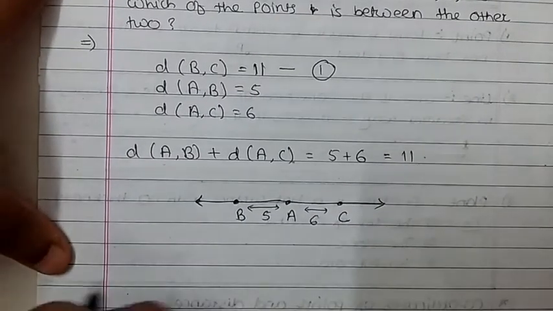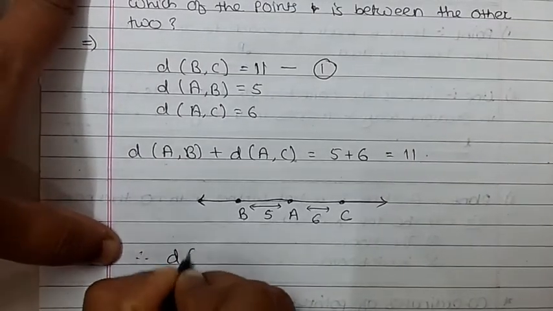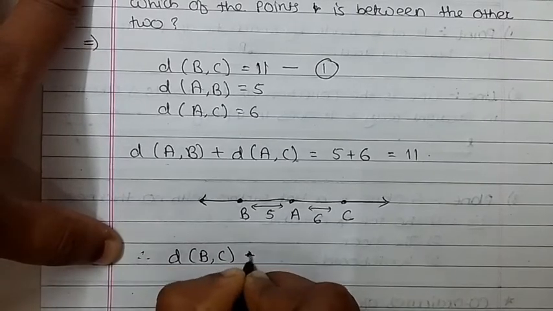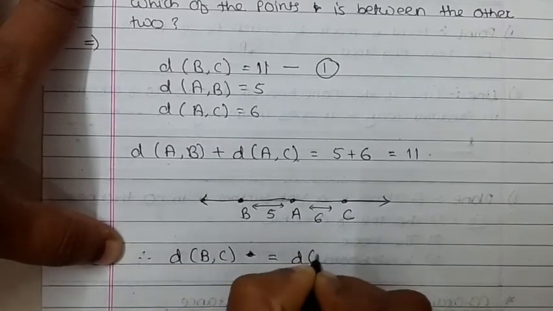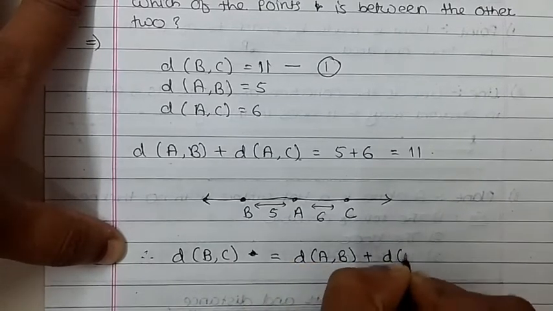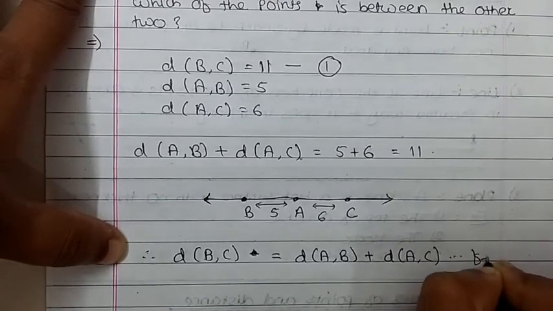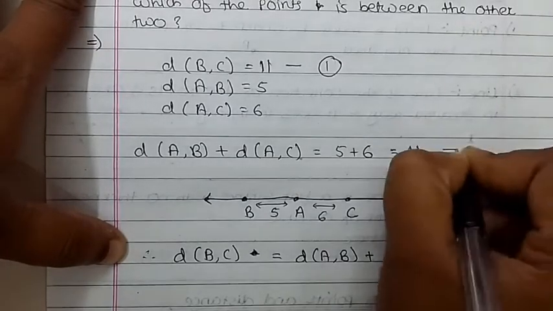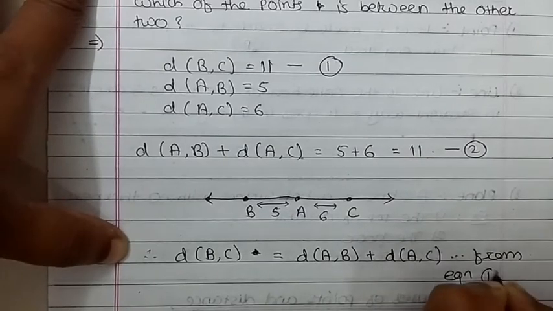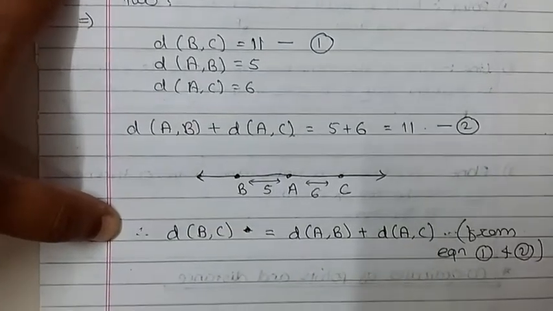So we write one statement: therefore distance between B, C is equal to distance between A, B plus distance between A, C. Suppose this is your equation number 2. From equations 1 and 2, understand this? Clear?